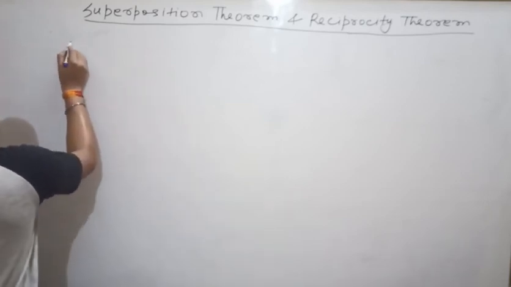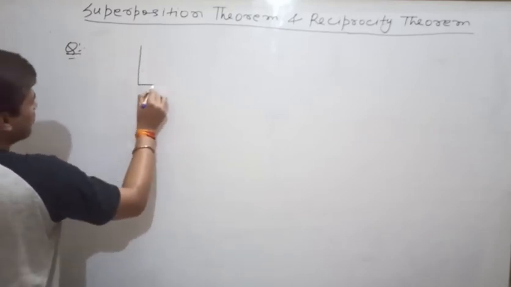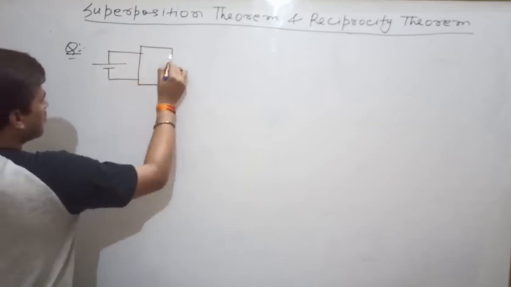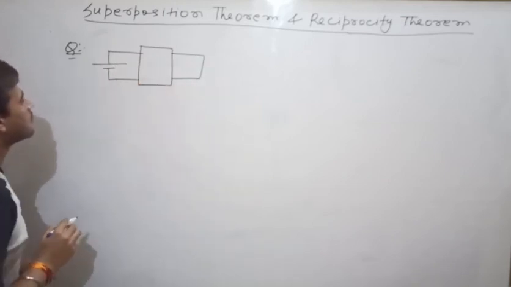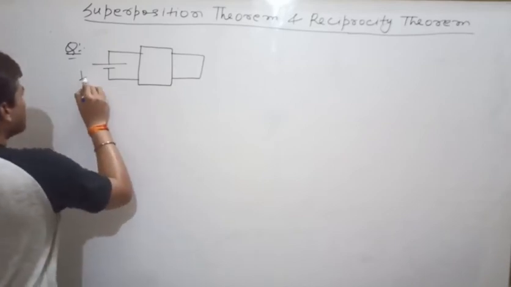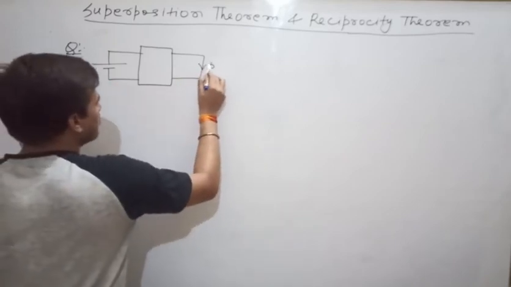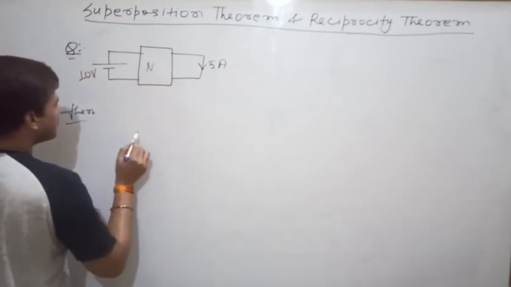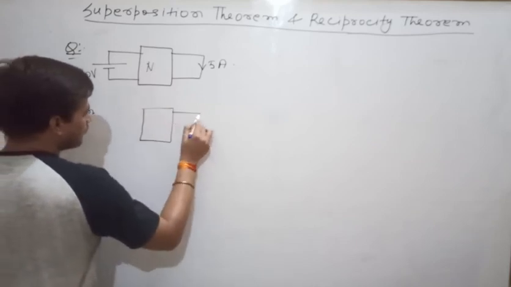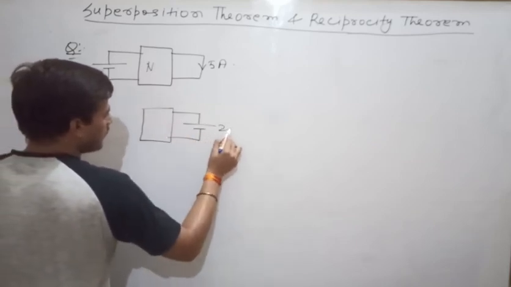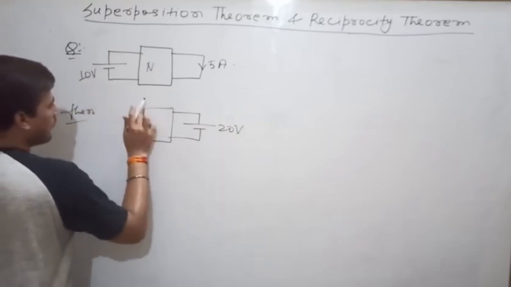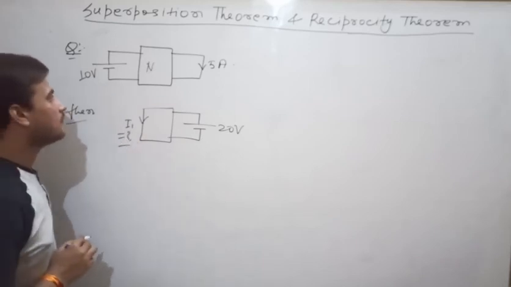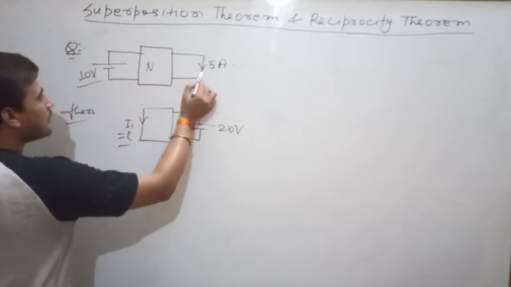See the question. This is 10 volt, this is 5 ampere, and this is a linear network. They are asking, if it is 20 volt, then what will be the value of I1? Here if it is 10 volt, it is 5 ampere.